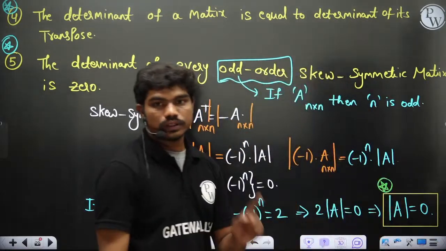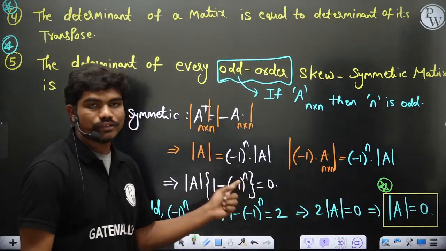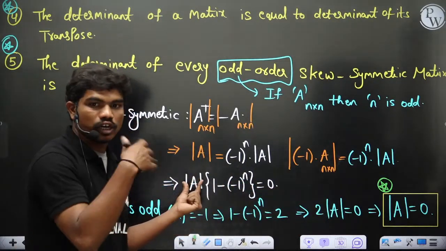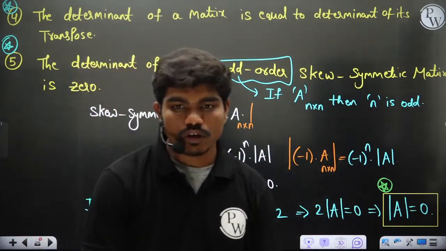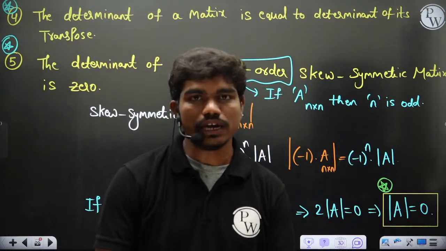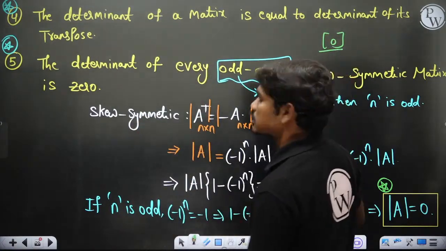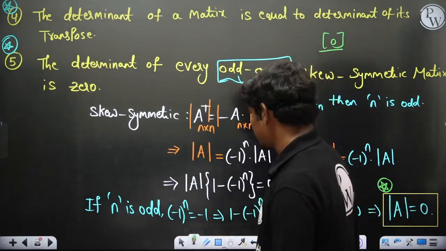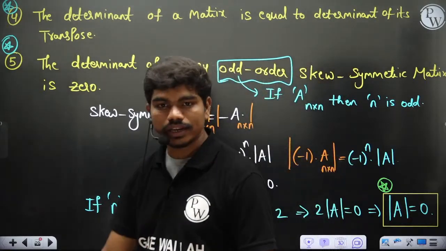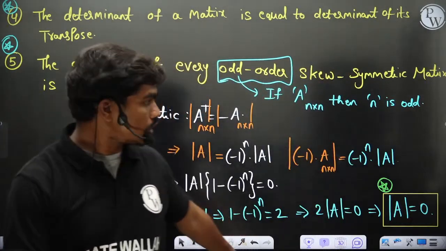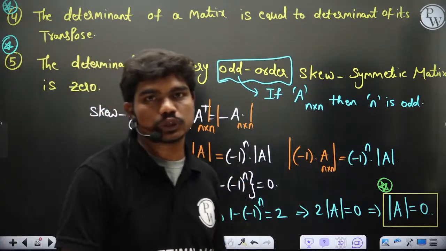So you can 100% say that it is 0 only if n is odd. If n is even, whether det A is 0 or non-zero, this equation is always fine. N can't be of order 1, at least 3 should be there? No, need not be. Because you can say this matrix itself is also a skew symmetric matrix. Fine. Is this clear to all of you? Because this point is a bit analytical, and it is good to know about.